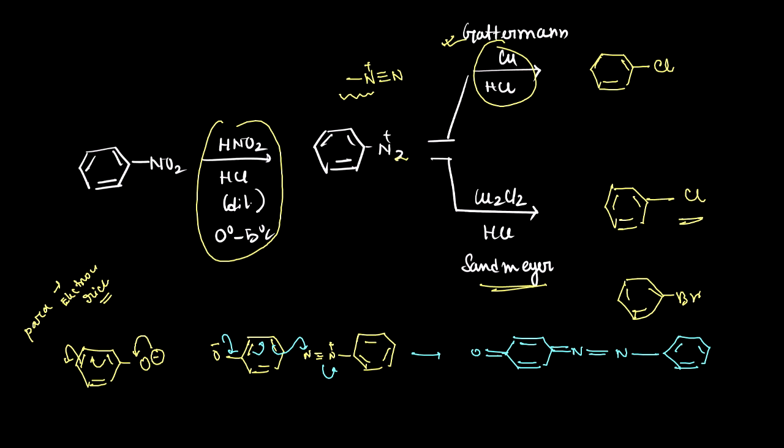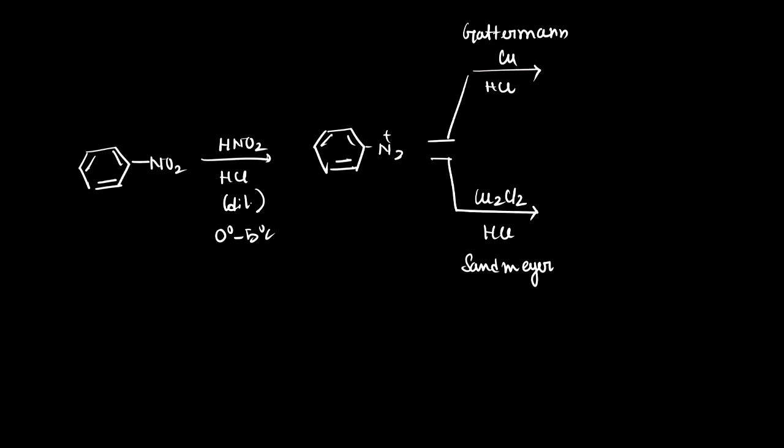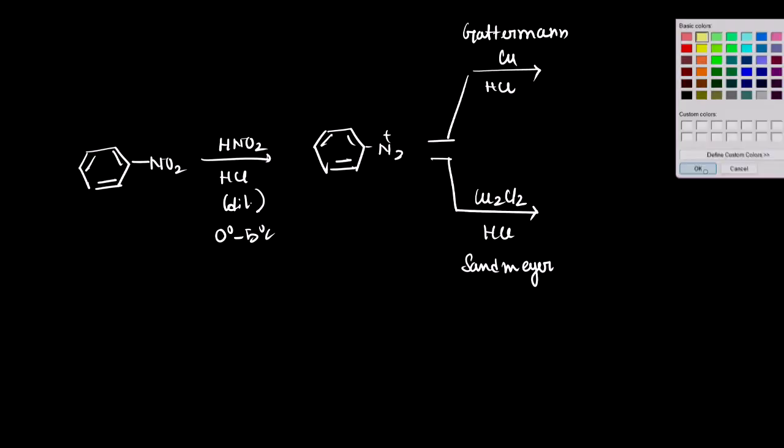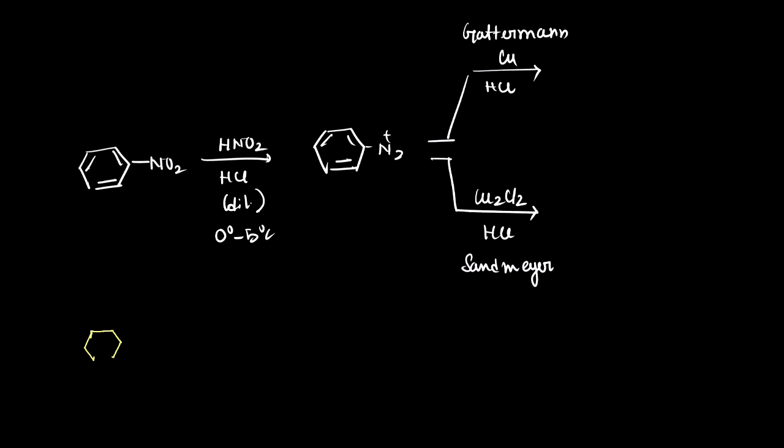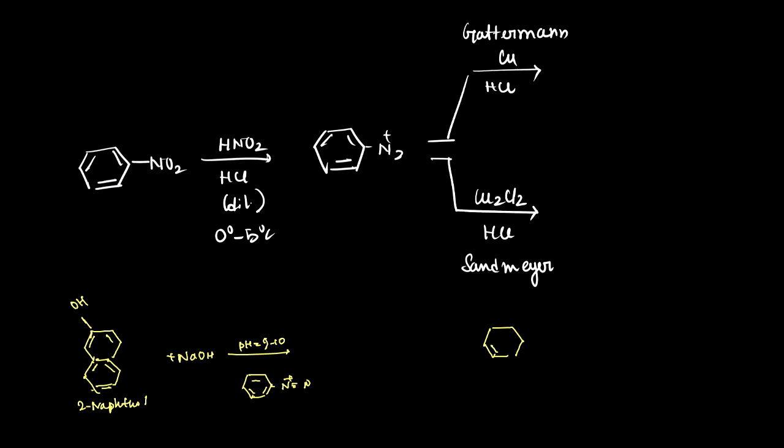With this coupling, the ultimate product will have a significant color through which we can identify the presence of diazonium salt. If this coupling reaction happens between diazonium salt and 2-naphthol, which has two benzene rings, in presence of base sodium hydroxide, pH 9 to 10, it will react with the diazonium salt, and after coupling it will give you the corresponding dye of orange color.